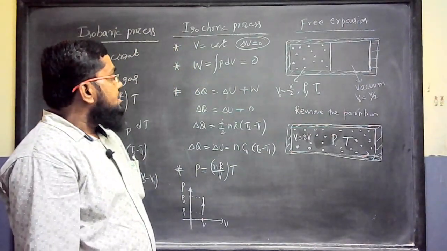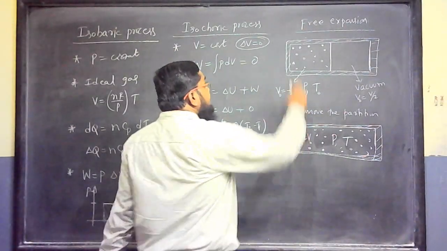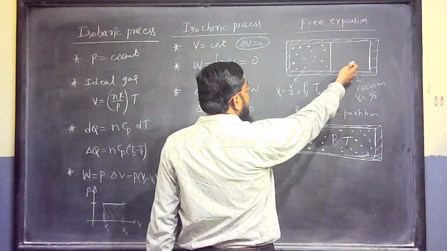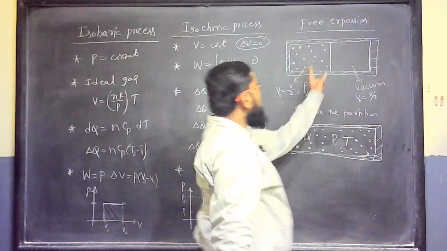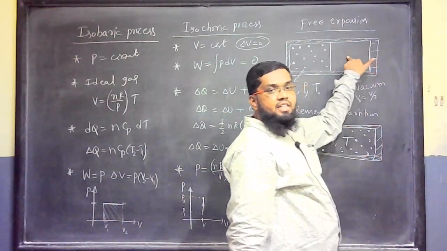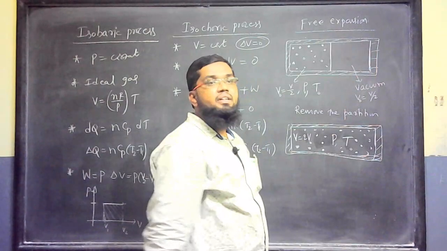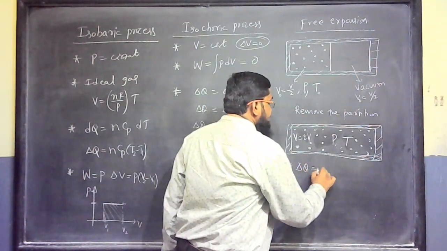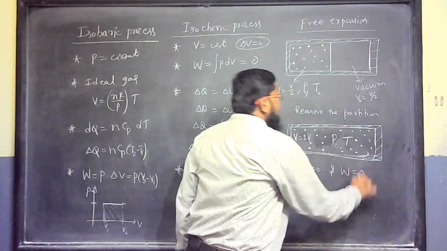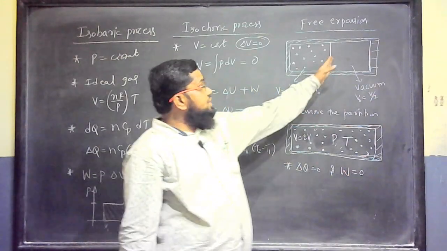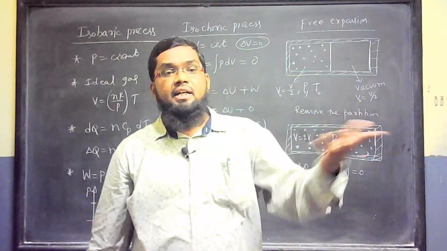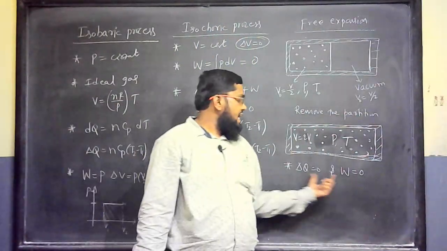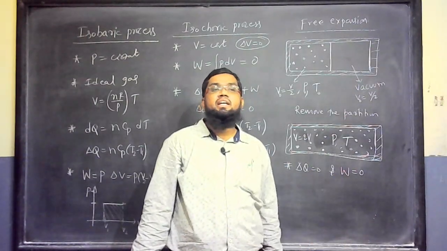Okay. Now, as it is a free expansion, that means as the gas is expanding from this place to this place, no need to do any work. They will go even without heat. So that means here delta Q is 0 and even there is no work done by the gas. If there was someone to oppose here, then there is an opposition, so it would have to do work. There is nothing to do. That is, work done will be 0. As it is a free expansion, we are not supplying any heat.